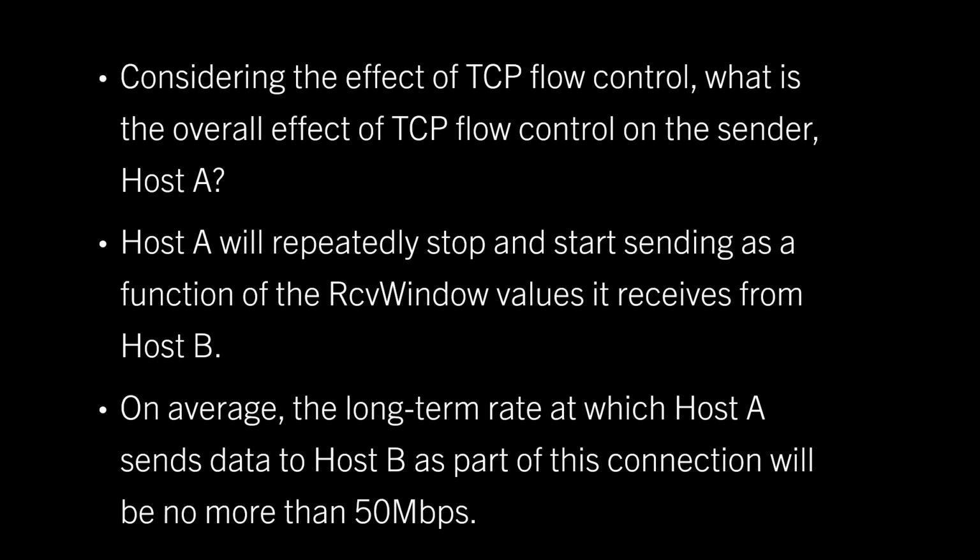Considering the effect of TCP flow control, what is the overall effect of TCP flow control on the sender, that is, host A? Host A will repeatedly stop and start sending as a function of the receive window values that it receives from host B. On average, the long-term rate at which host A sends data to host B as part of this connection will be no more than 50 megabits per second.